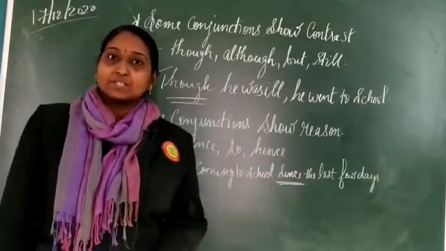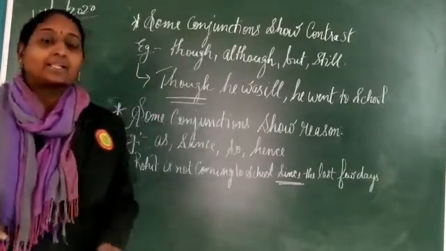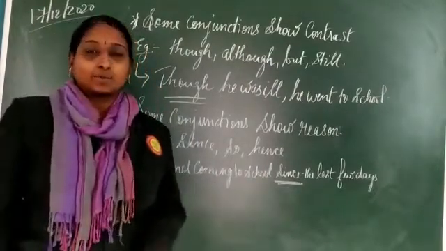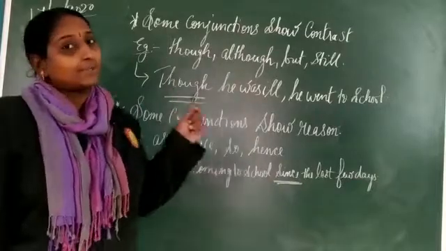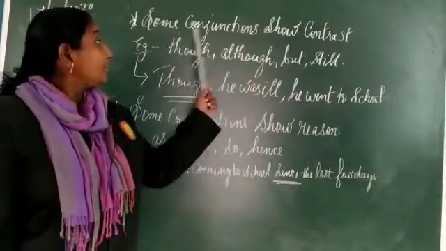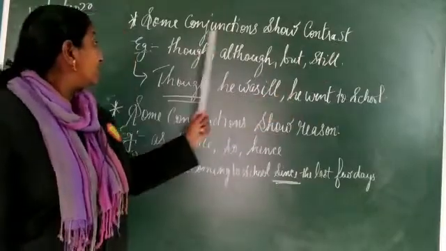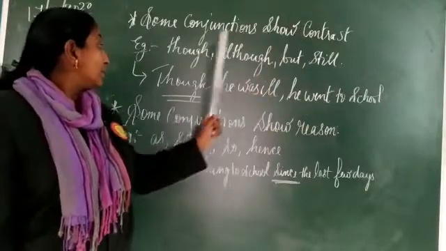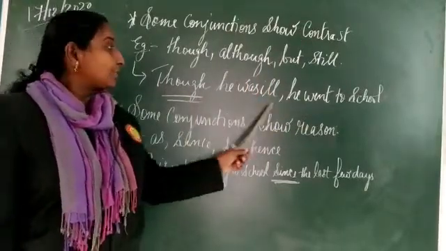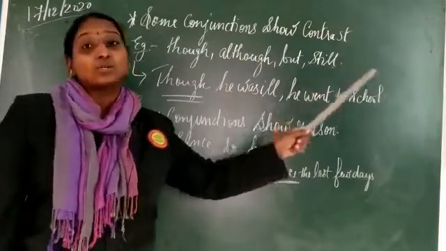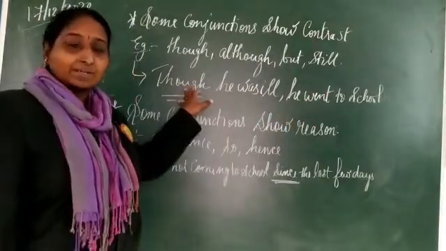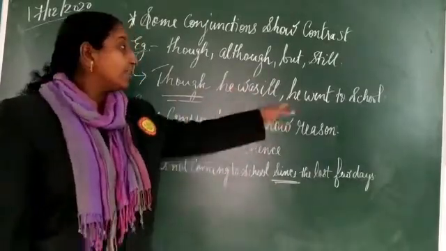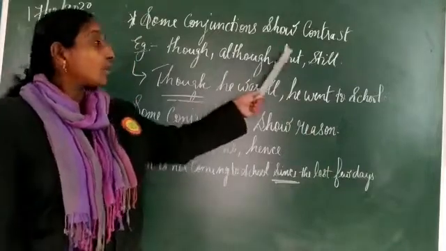So, on your page number 82, there is a box over there. In that box, it is written that you have to keep this in mind. See, there are different types or varieties of conjunctions that can be used. The first one is, some conjunctions show contrast. Though, although, but, still are examples of contrast. The example is, though he was ill, he went to school. So though is a conjunction used over here. Though he was ill, no matter he was ill, still he went to school. It is a conjunction of contrast.